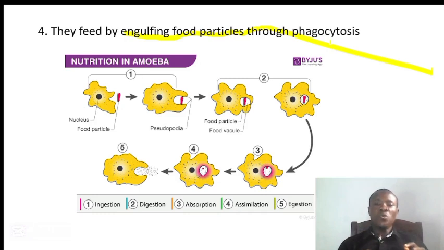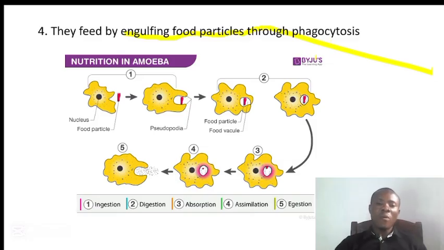And we have pinocytosis, which is almost the same as phagocytosis, but in pinocytosis we are not taking in solid particles, we are taking in liquid particles. That is the difference between phagocytosis and pinocytosis. But here we are going to talk about phagocytosis.